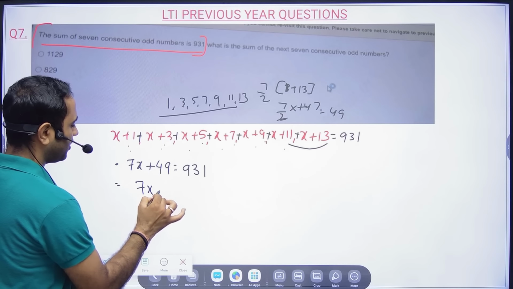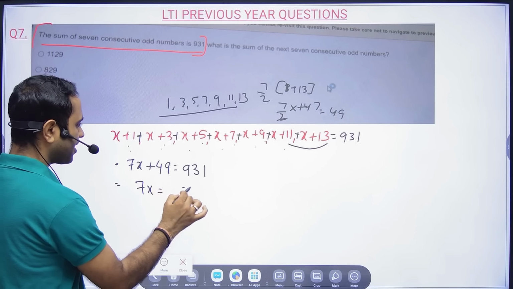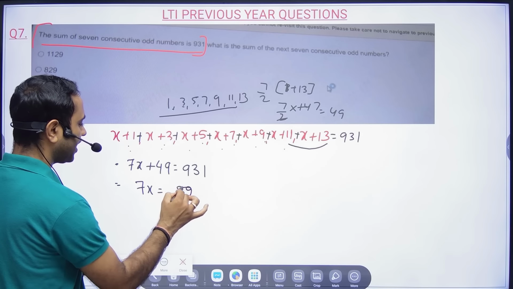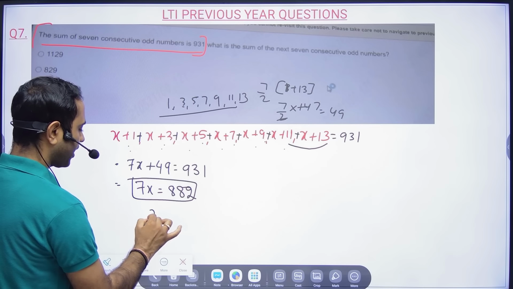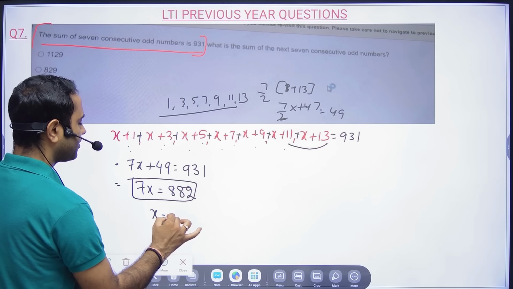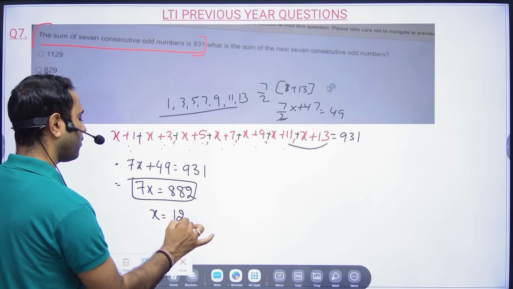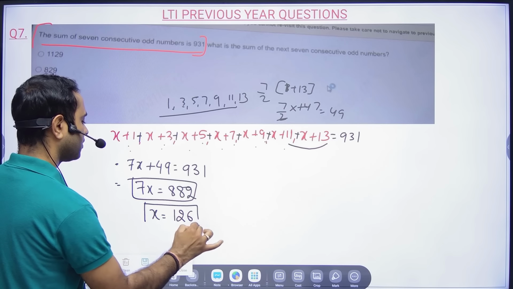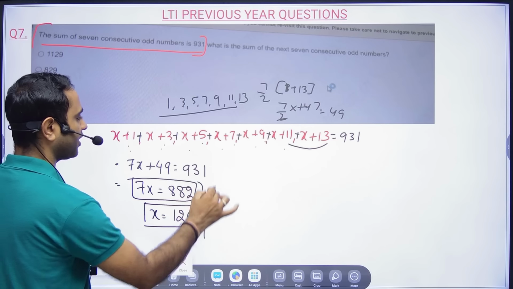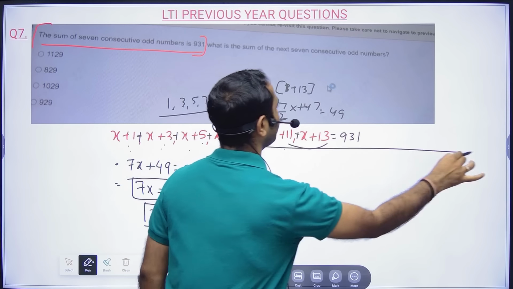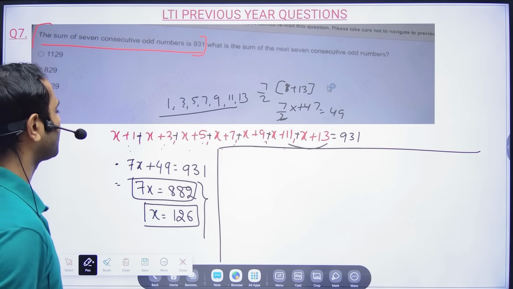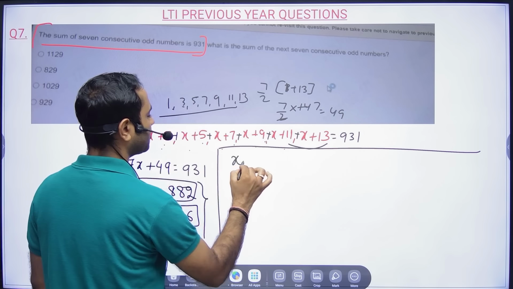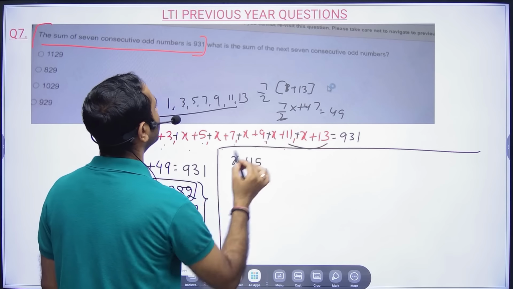So 7x equals 931 minus 49, which is 882. So x equals 882 divided by 7, which is 126. Now they're telling us to find the sum of the next 7 consecutive odd numbers. So the next is x plus 15, and you start from here.